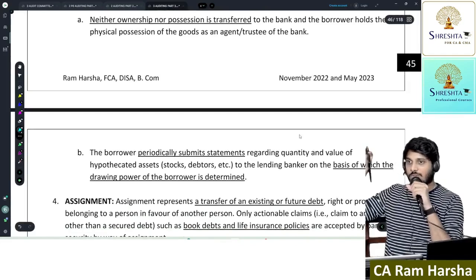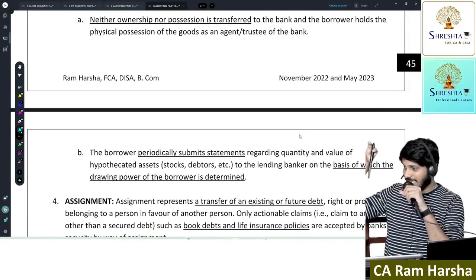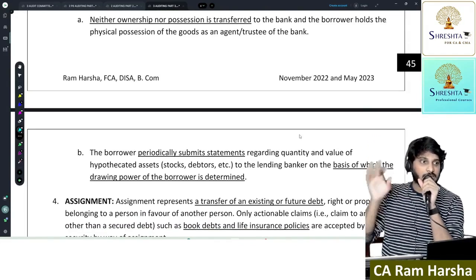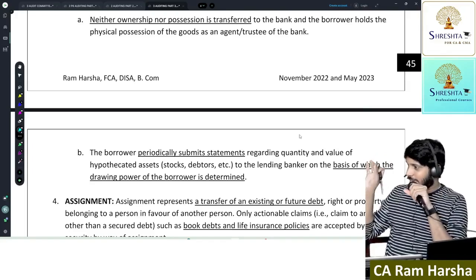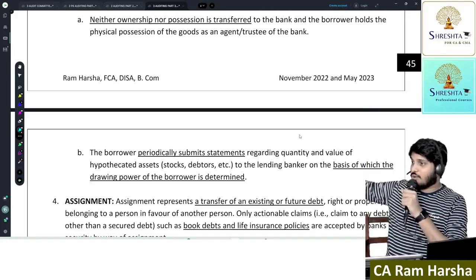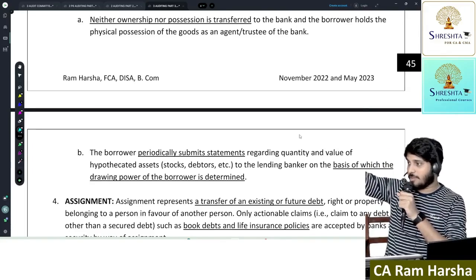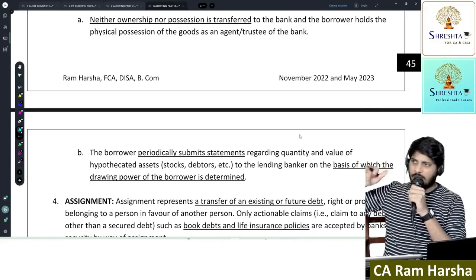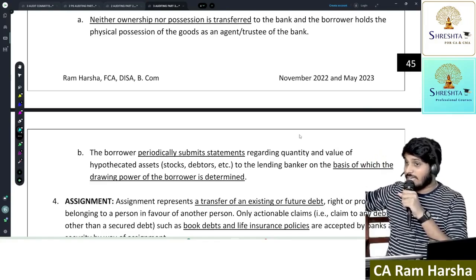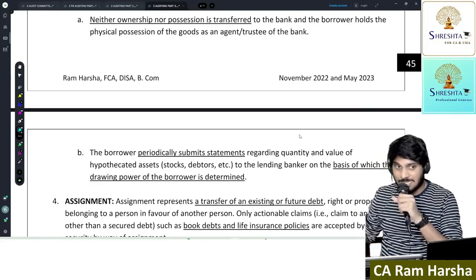Hypothecation: car loan, bike loan, current assets loan, working capital loan, these all will be given under hypothecation. Hypothecation means what? I will have ownership of the goods until you repay. Once you repay the full loan, I will release the ownership. Only after I release the ownership can you sell it.